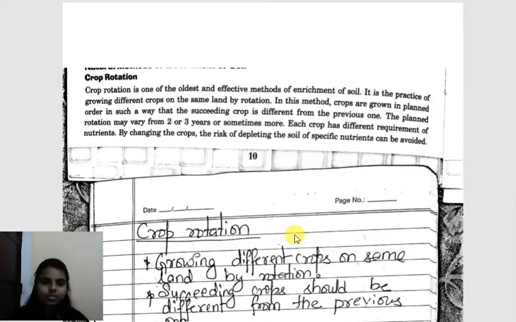Welcome to science class. Today we are going to read about crop rotation. That means we are studying the different activities performed by farmers. So this is crop rotation. Crop rotation is the oldest and most effective method of enrichment of soil.